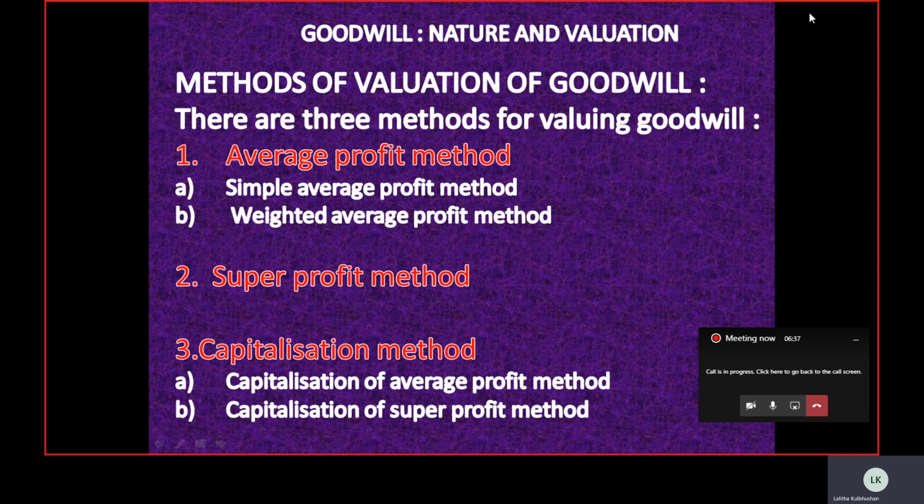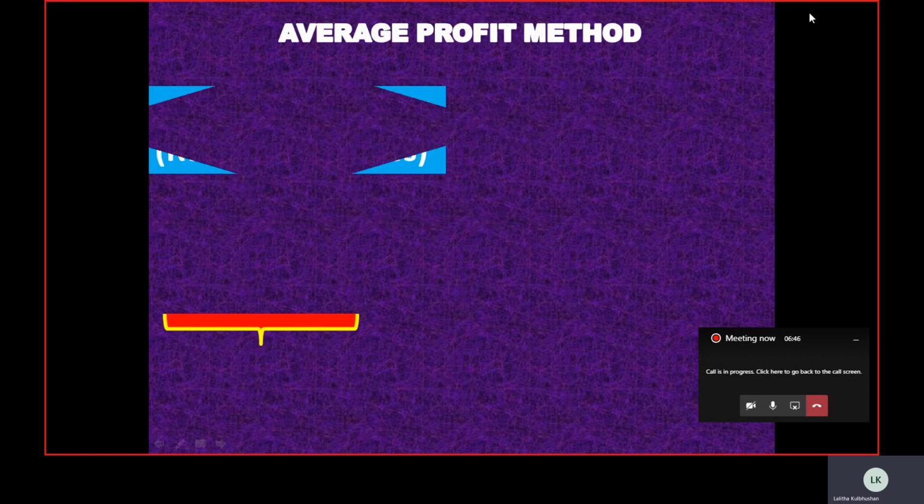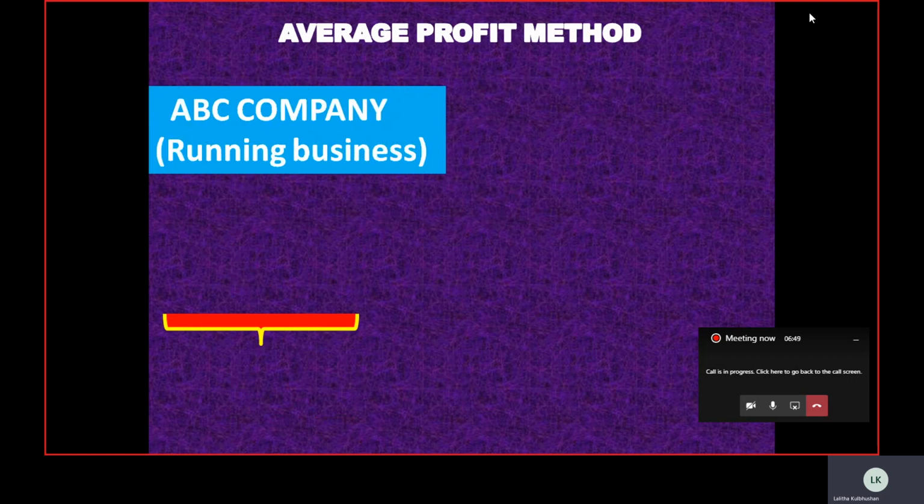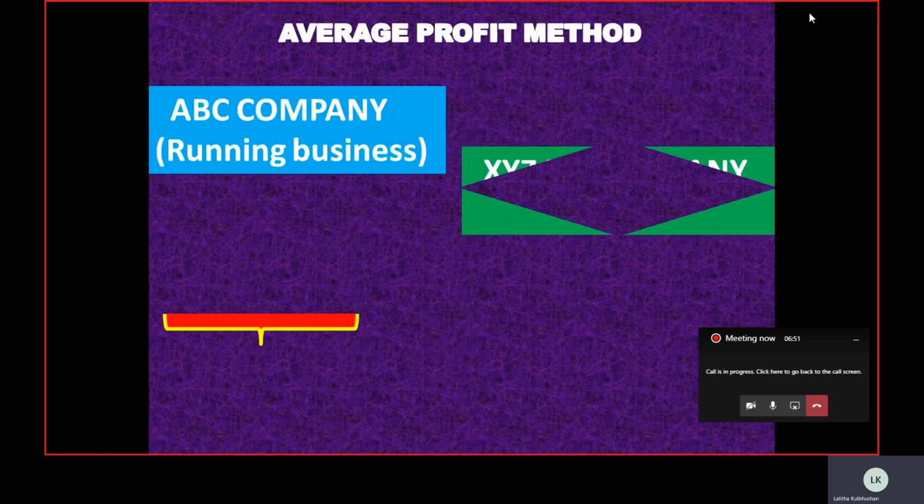Now, first we are going to discuss how to calculate the goodwill using the simple average profit method. This is what we are going to discuss here. Before that, let's understand the concept: why this average profit method is being used.